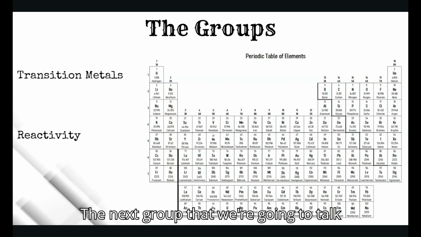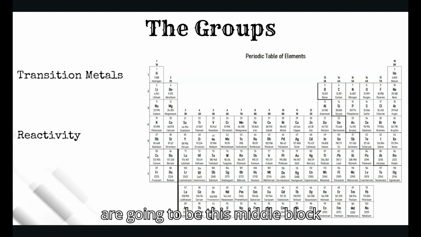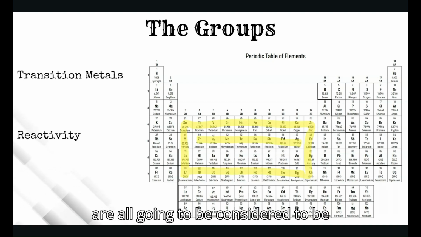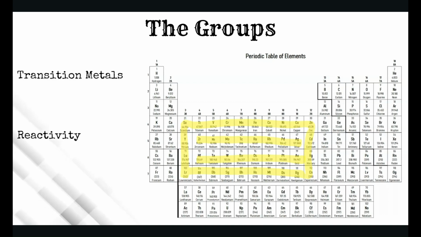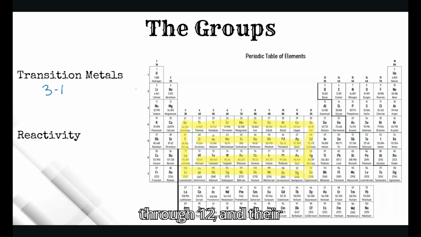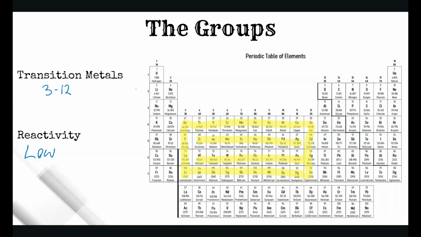The next group that we're going to talk about are the transition metals. These transition metals are going to be this middle block right here. So these are all going to be considered transition metals. This is group 3 through 12, and their reactivity will be low.